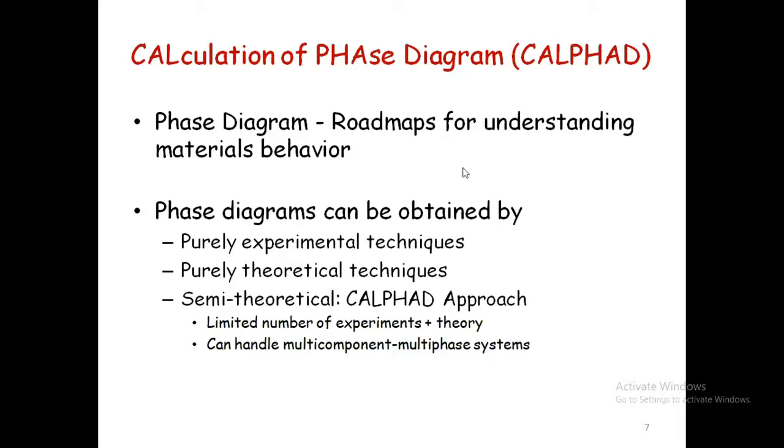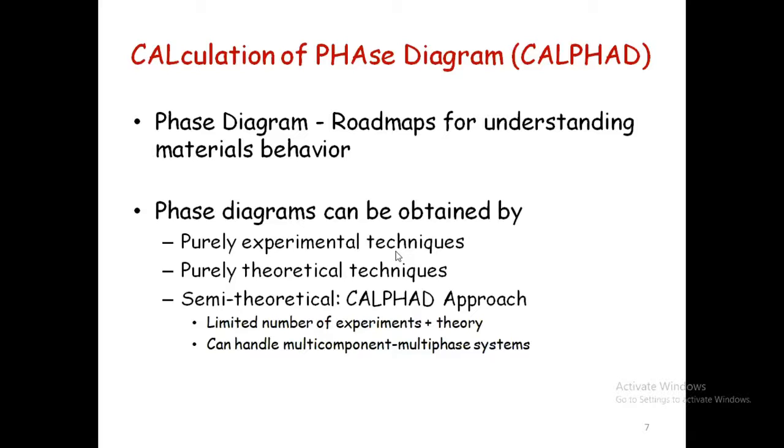The experimental approach is time-consuming, tedious, and costly. If I look at various combinations of three elements at various temperatures, completing the phase diagram for three elements will take approximately 10 years, even if I have all the facilities.